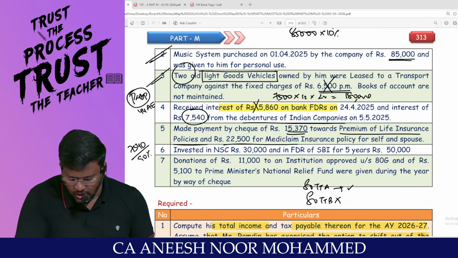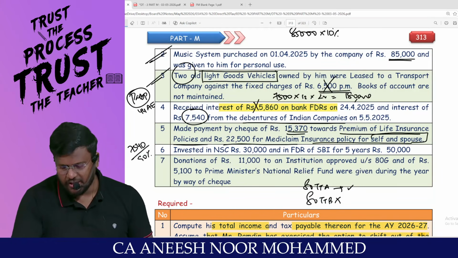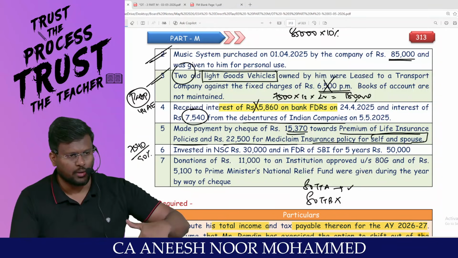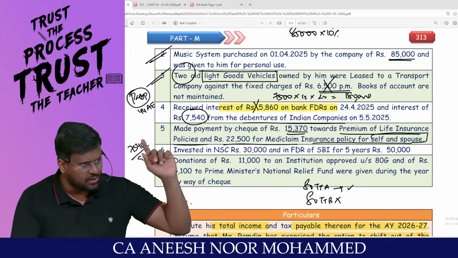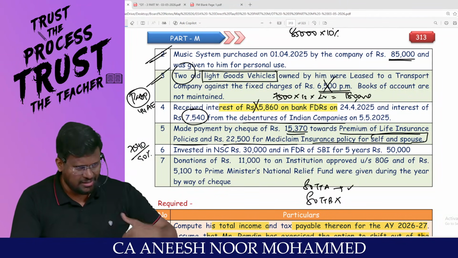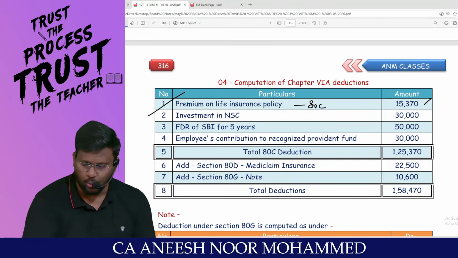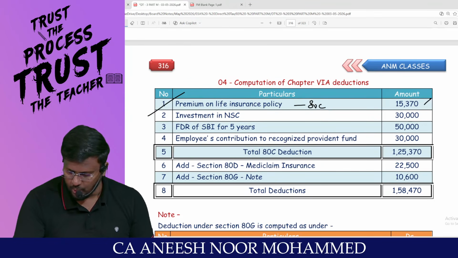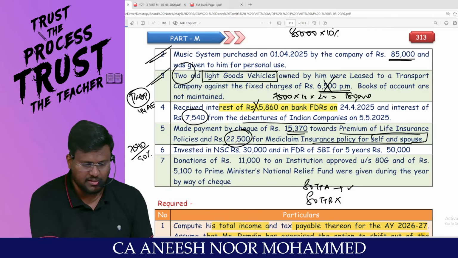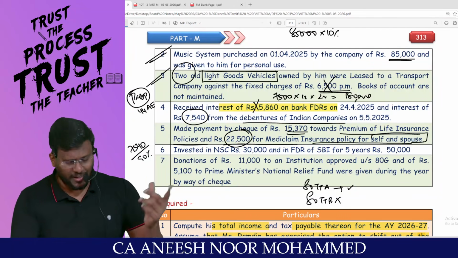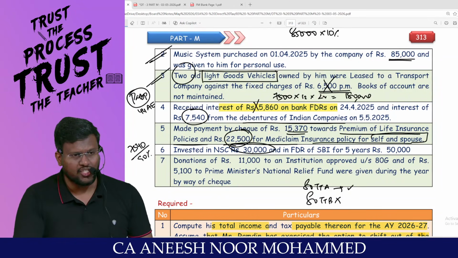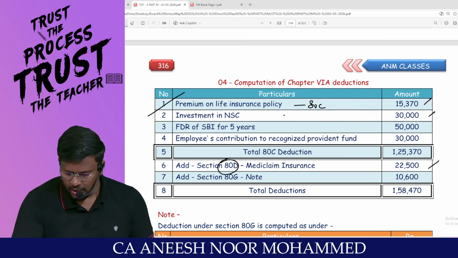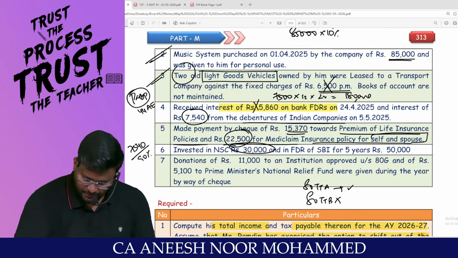And 22,500 for a Mediclaim policy for self and spouse. Is it set number 1 or set number 2? Set number 1: self, spouse, dependent children. Since the age is normal, up to 25,000 is allowed. So 22,500 is allowed under 80D. Pakka. Investment of 30,000 is entitled for deduction under 80C. This is also a deduction under 80C.